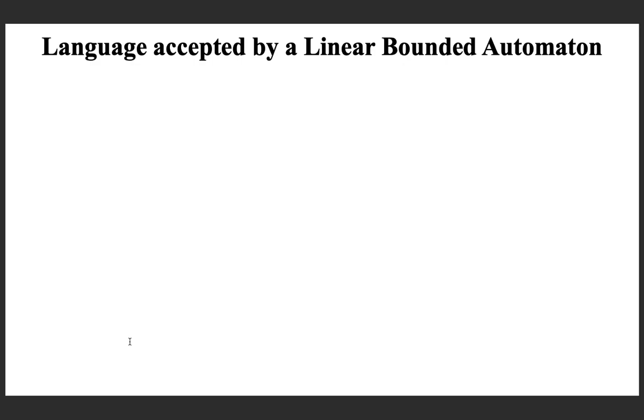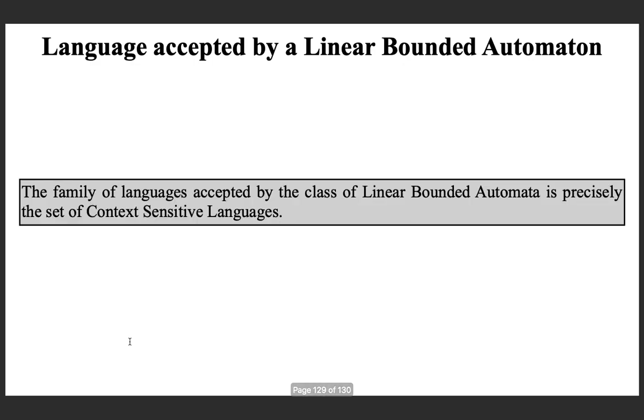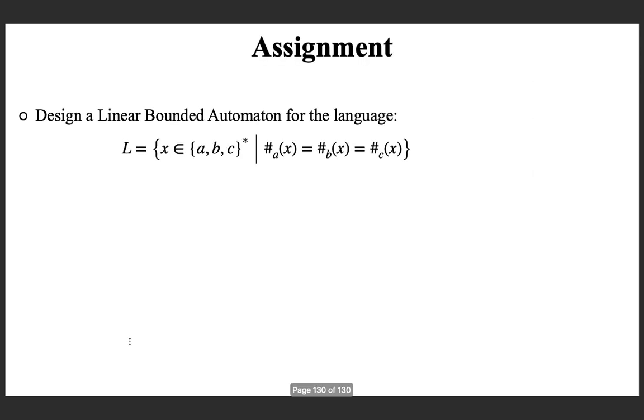And what is the language accepted by a linear bounded automaton? I am giving you the definition. The family of languages accepted by the class of linear bounded automata is precisely the set of context sensitive languages. You can prove it, but we don't have to do it because it's not included in the syllabus and we don't have time. If you are interested, please refer to the literature and see how you can prove the equivalence between context sensitive grammars and linear bounded automata.